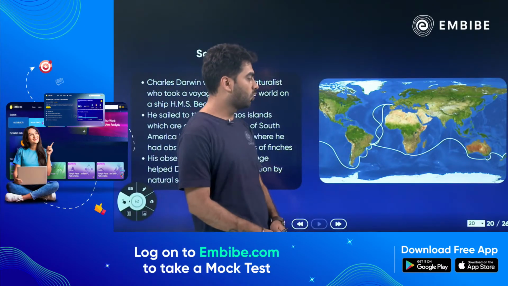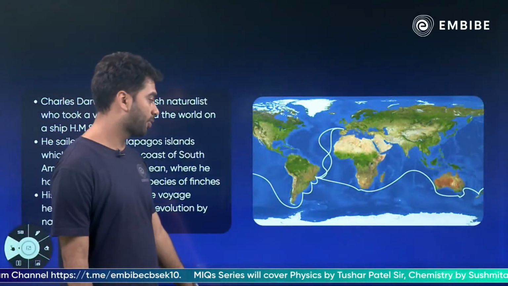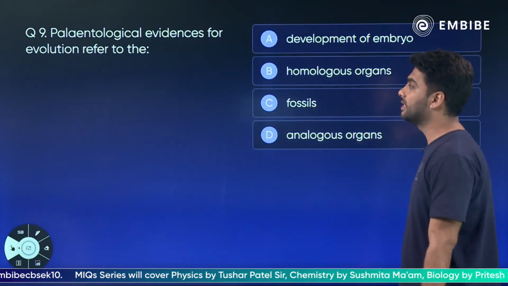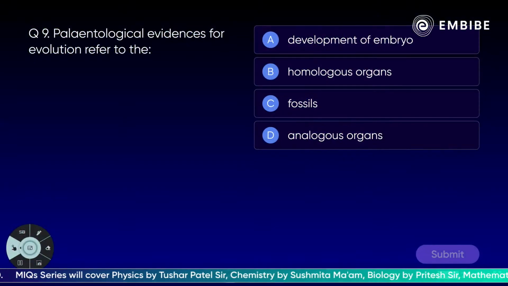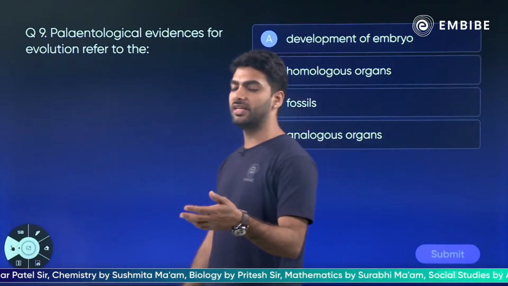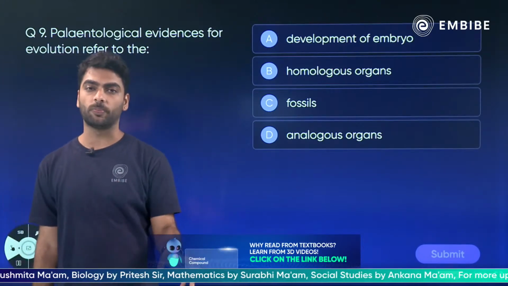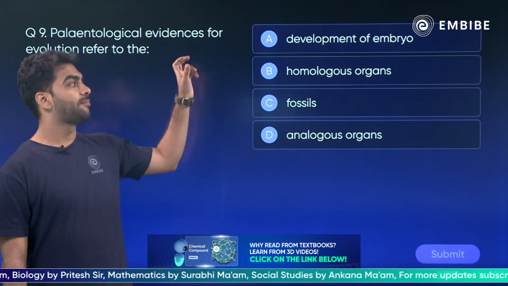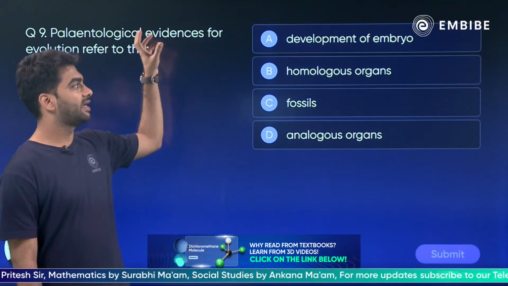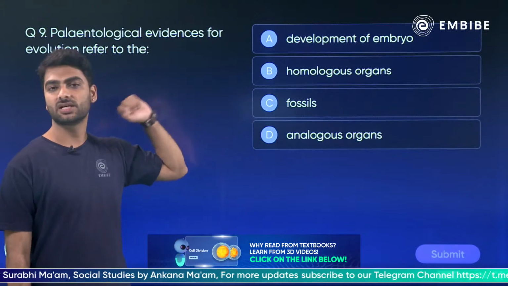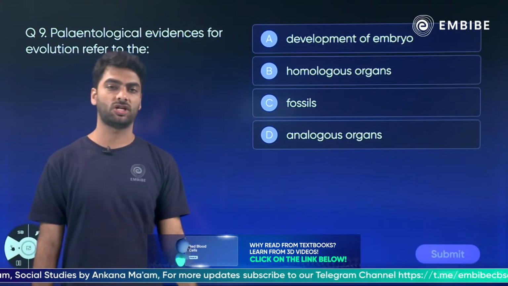So that is how the Galapagos Islands are famous because of Charles Darwin. The next question, that is, paleontological evidences refer to development of embryo, homologous organs, fossils or analogous organs. Paleontological evidence is an evidence to evolution. What does it refer to? What is paleontological evidence?